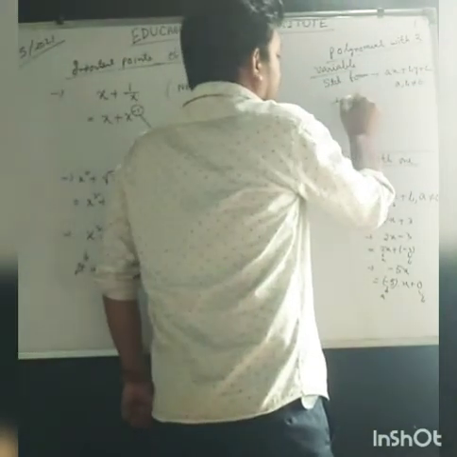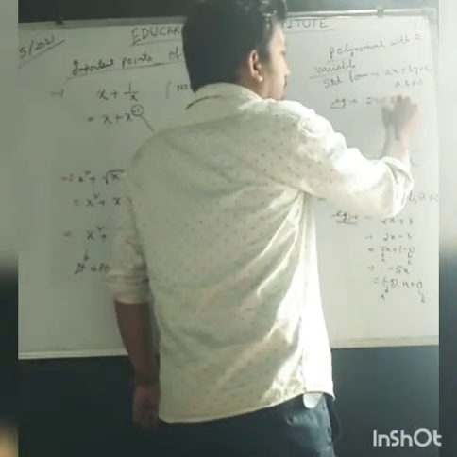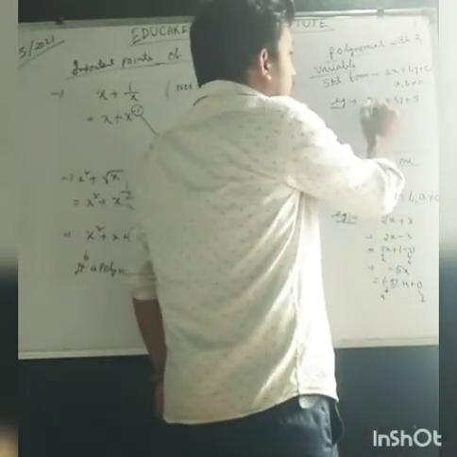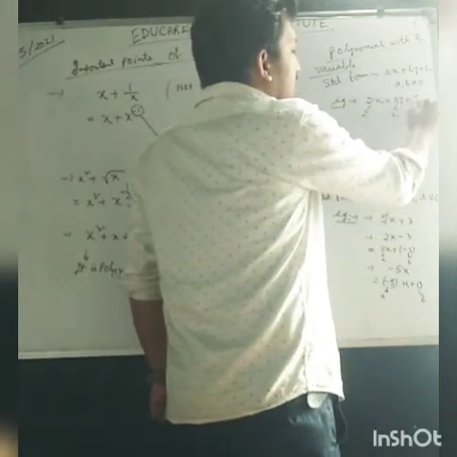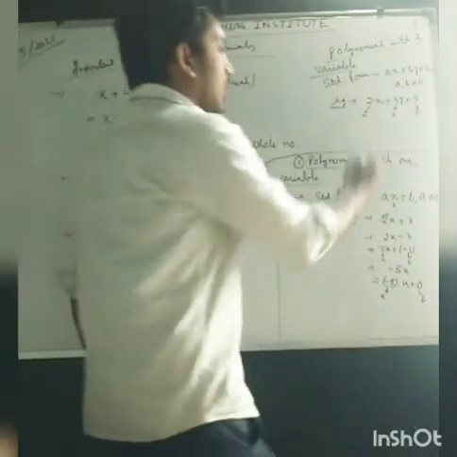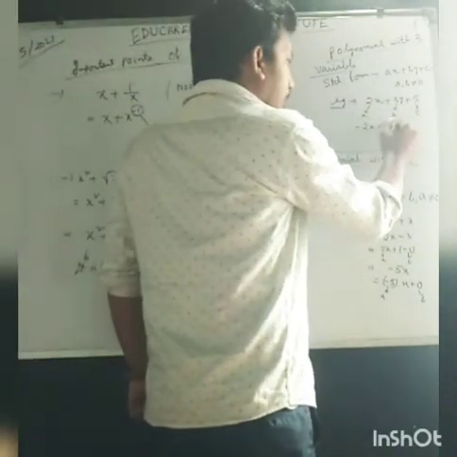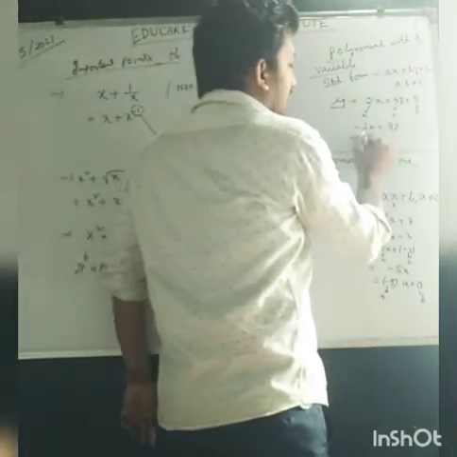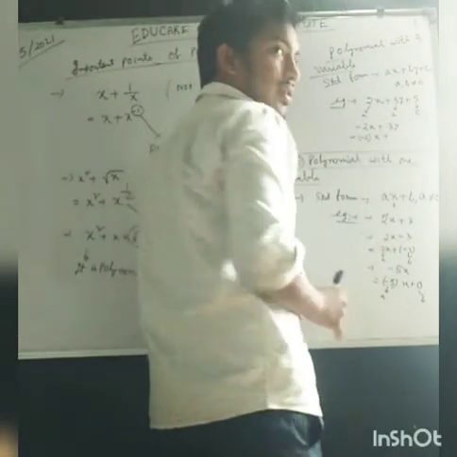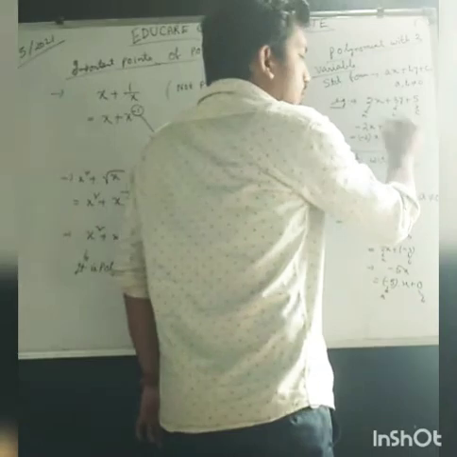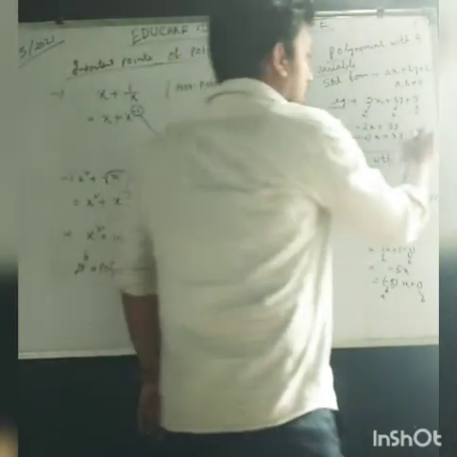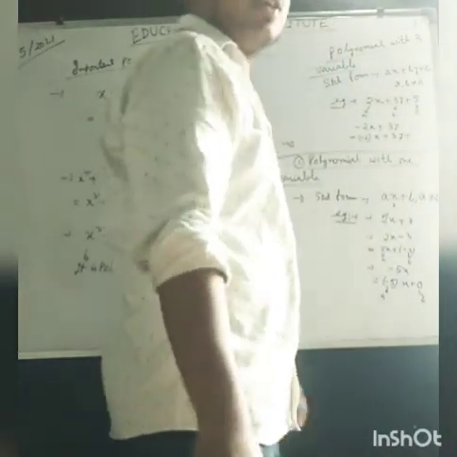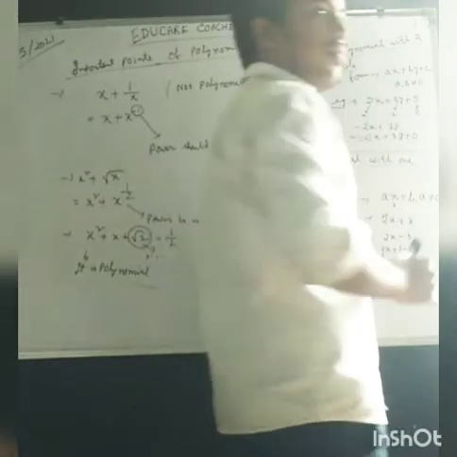Example: 2x plus 3y plus 5. A is 2, b is 3, and c is 5. Minus 2x plus 3y can also be a polynomial with two variables. How? It is minus 2 into x, plus 3 into y, plus c. No c is there, so we will take it as 0.